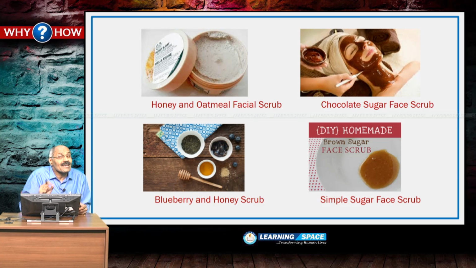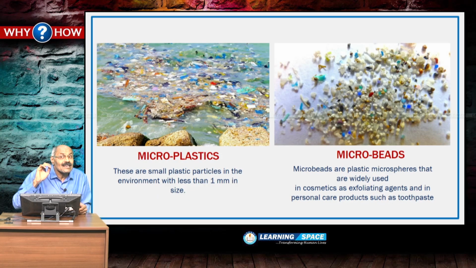These are natural products. In good olden days, or even now also, these natural products are used as exfoliating agents. You may have a doubt, what is meant by exfoliating agents? Exfoliating agents are used to remove dead cells. In cosmetics, like soap, we use soap to remove dead cells. So, previously for removing dead cells, these natural products used to be used, but nowadays in cosmetic products, these microbeads or microplastics are being used.